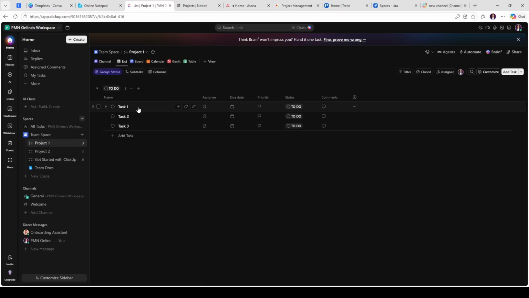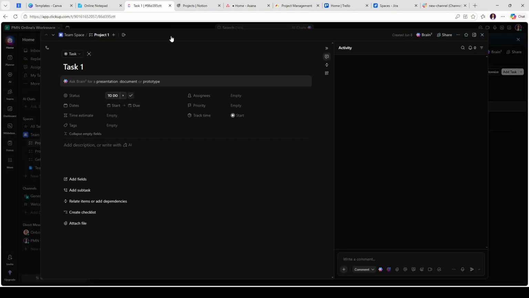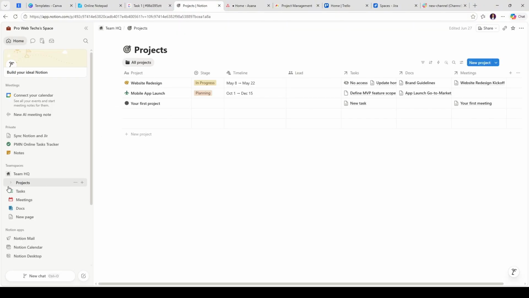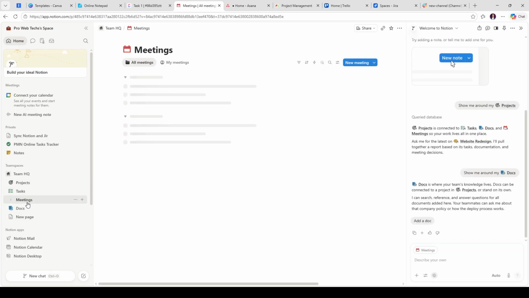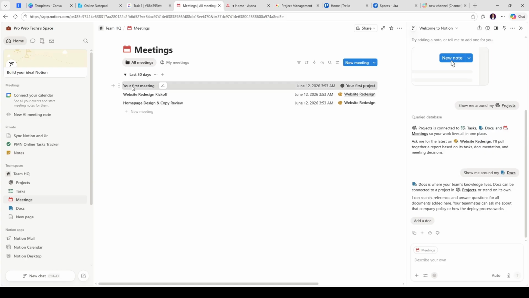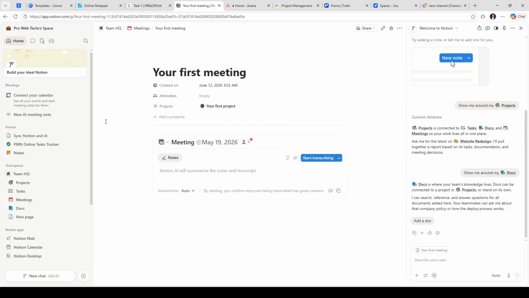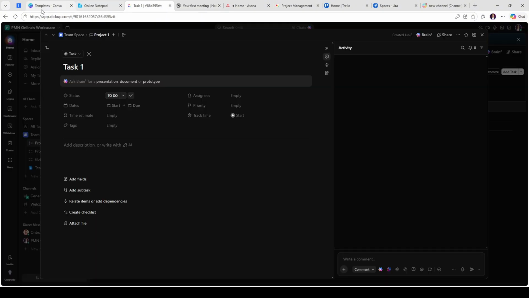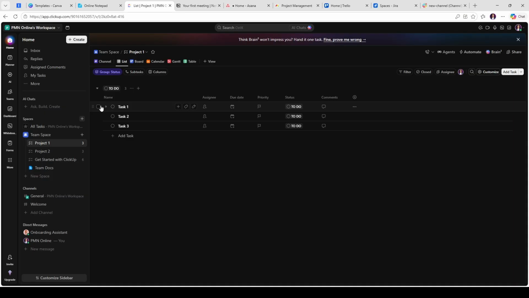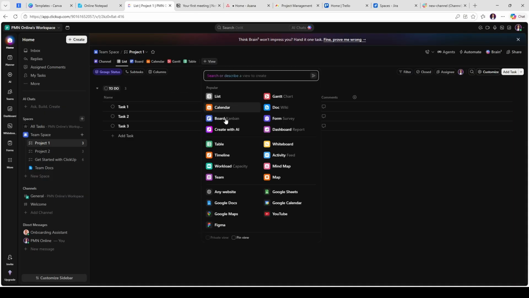So, what sets these two platforms apart in terms of handling your daily tasks? Notion treats each task as a wide-open page, serving as a container for meeting recordings, rough sketches, and checklists. This flexibility allows you to tailor your workspace to your specific needs. However, it's important to note that this open structure can lead to chaos if not organized with some internal logic. In contrast, ClickUp offers a more structured approach right from the start. With 15 different views and the ability to nest subtasks within subtasks, ClickUp aims to provide a ready-to-wear solution for high-intensity task management. This makes it an excellent choice for those who need comprehensive control over their tasks.